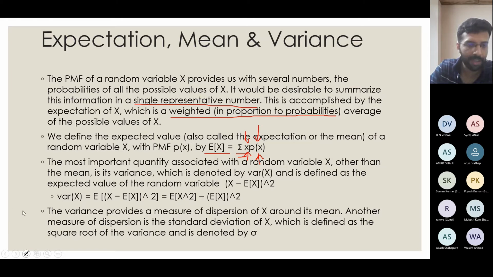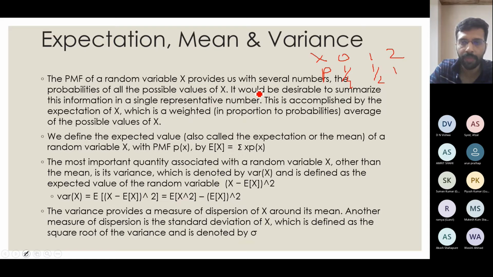Suppose we repeat the same example once again. In that case, my small x is 0, 1, 2, and my probabilities are 1 by 4, 1 by 2, 1 by 4. The first step is I multiply x and p. So 0 into 1 by 4 is 0, 1 into 1 by 2 is half, 2 into 1 by 4 is half. Now I have to add all these. The sum of all these will give me 0 plus 1 by 2 plus 1 by 2, that is 1.